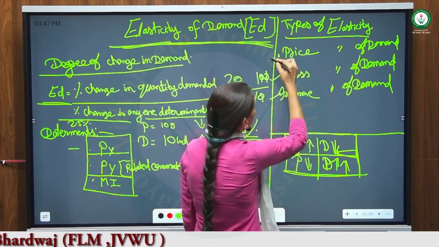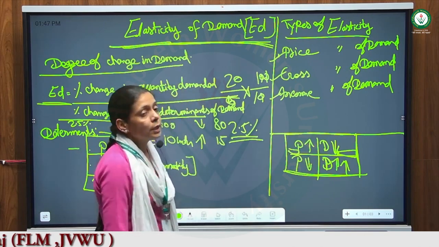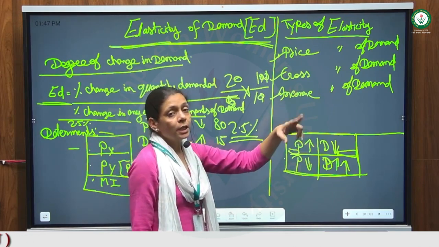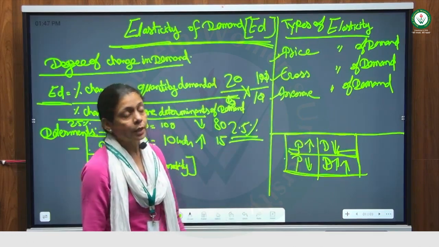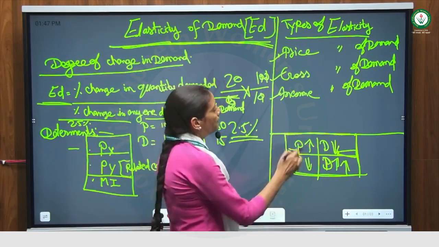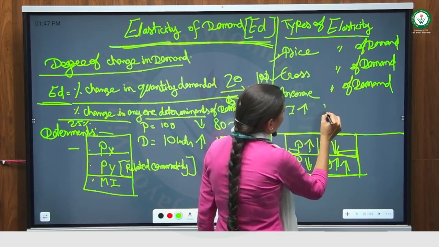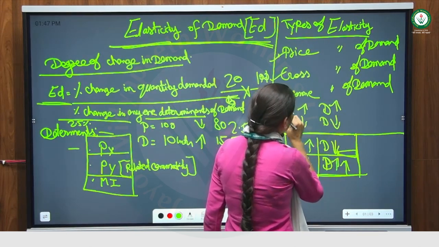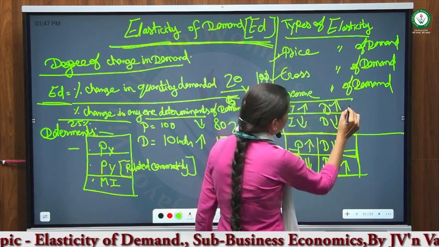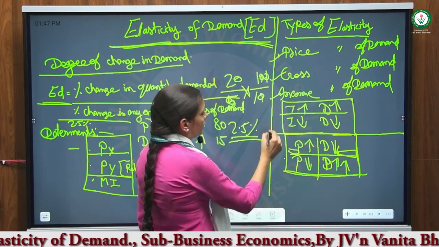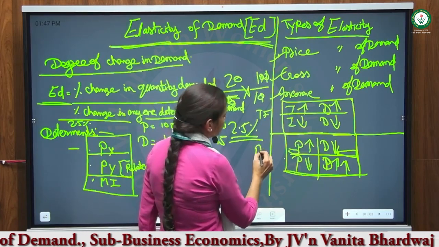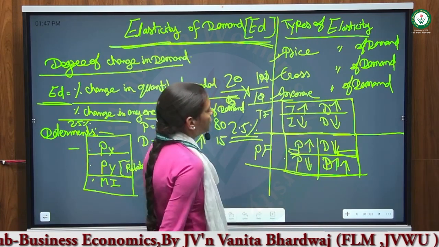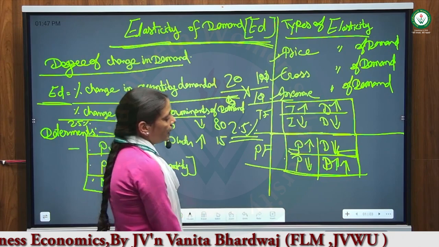And the third is income elasticity. Income elasticity is related to the income of the consumer. The commodity's price remains the same, and only the consumer's income changes. When the consumer's income goes up, demand goes up; when income goes down, demand goes down. This is the positive relationship between the income factor and the demand factor. This is the income factor and this is the price factor, which determine the demand.